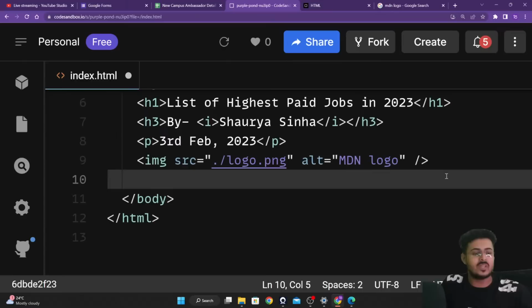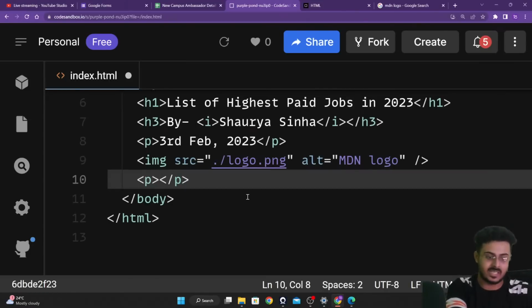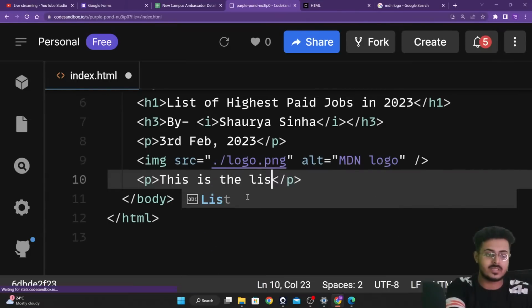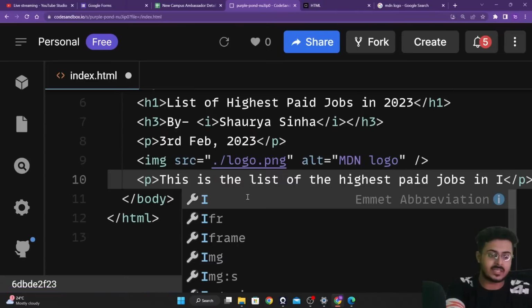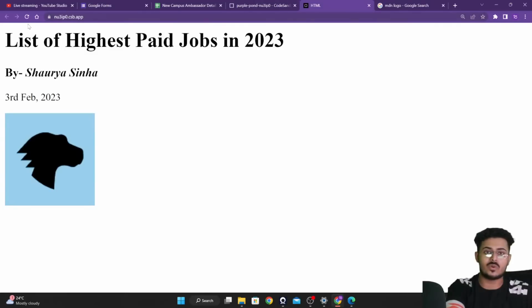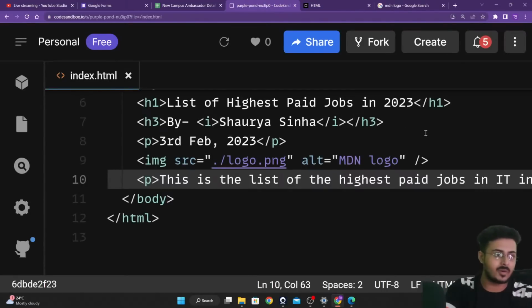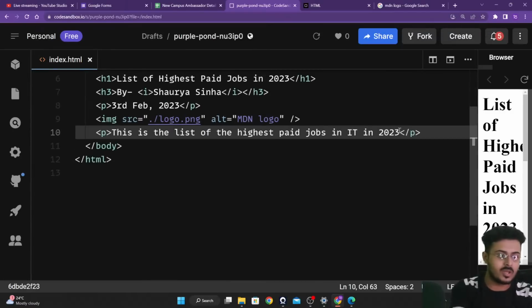Next, we want to create a paragraph tag and say this is the list of highest paid jobs in IT in 2023. We're going to save it, go back to our website, and reload our page. We will be able to see our text right over here. We need a full stop at the end as well, so we'll put the full stop at the end, guys.